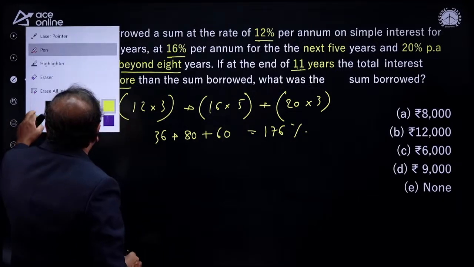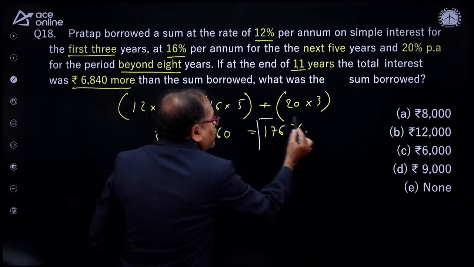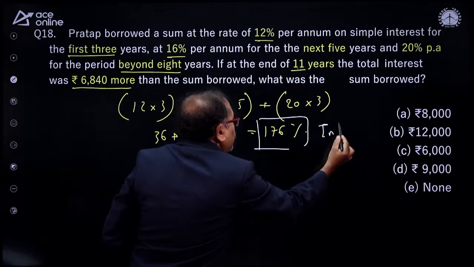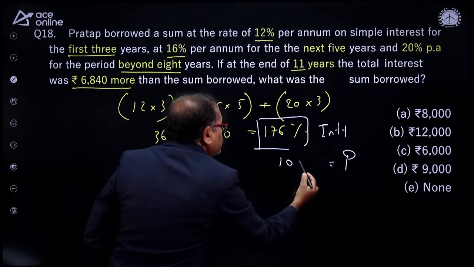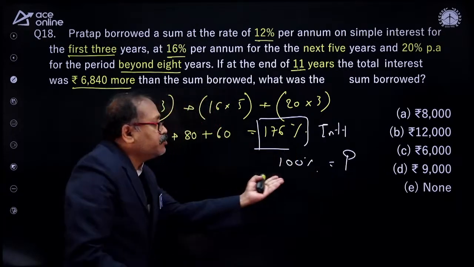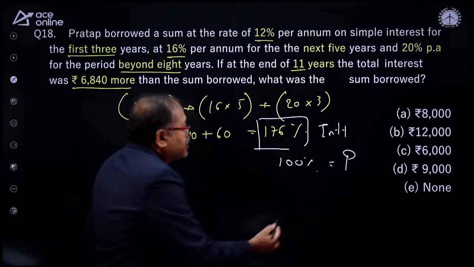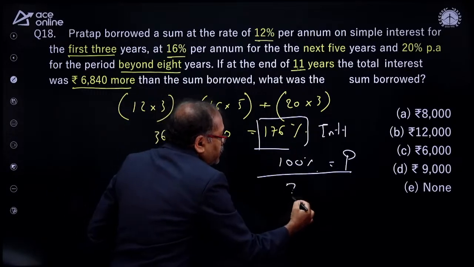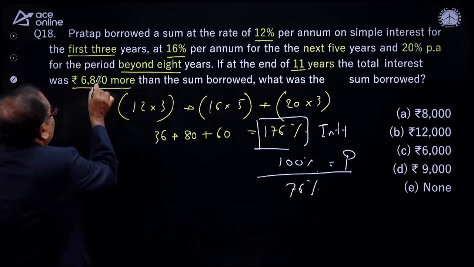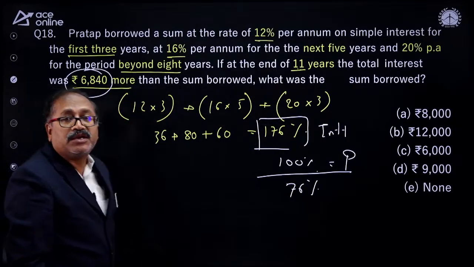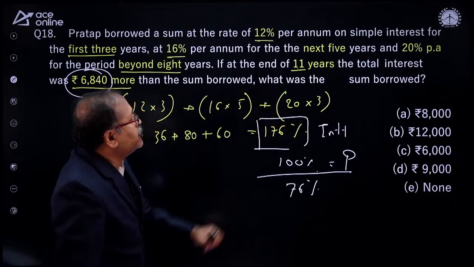So here is the twist in the question. This is what your interest is. And what is your principal? The principal will always be 100%. So this is how much percent more than the principal your interest is. Your interest is 76% more than the principal, and how much more in terms of value? 6,840. And you need to find out the sum.